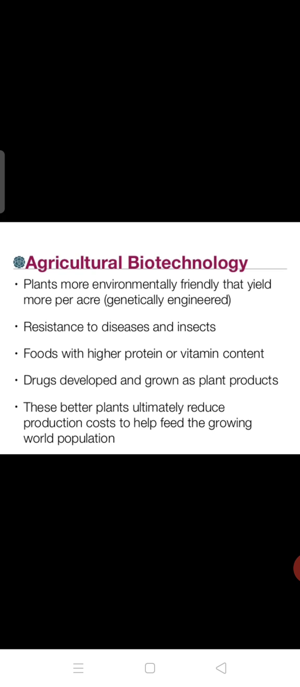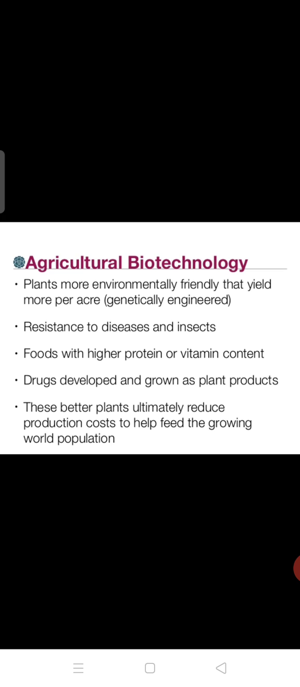With the help of biotech, we can produce pesticides and insecticides. Again, we can produce plants that give more crops and more yield. Such types of plants we can produce in biotech. Drugs developed and grown as plant products. We can develop drugs, and they are used as a plant product.